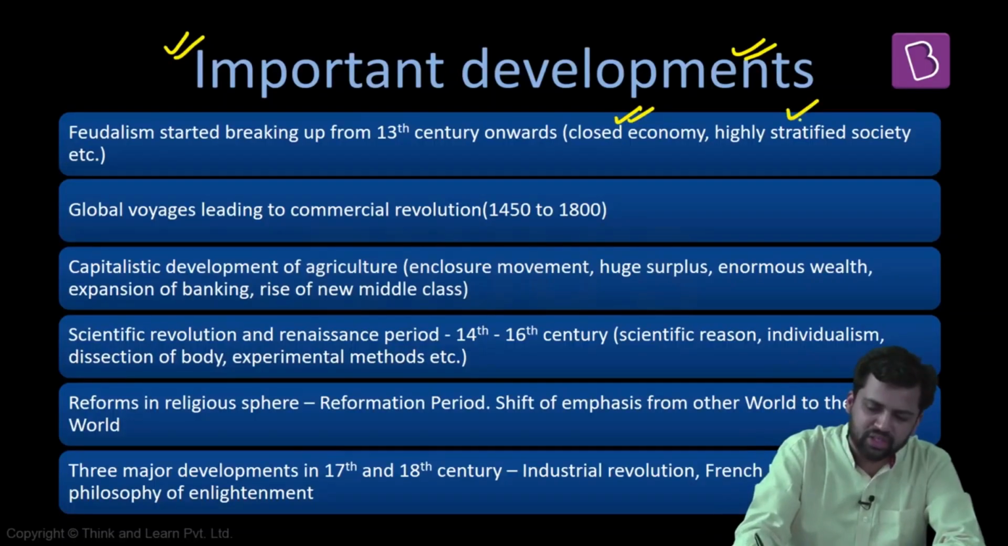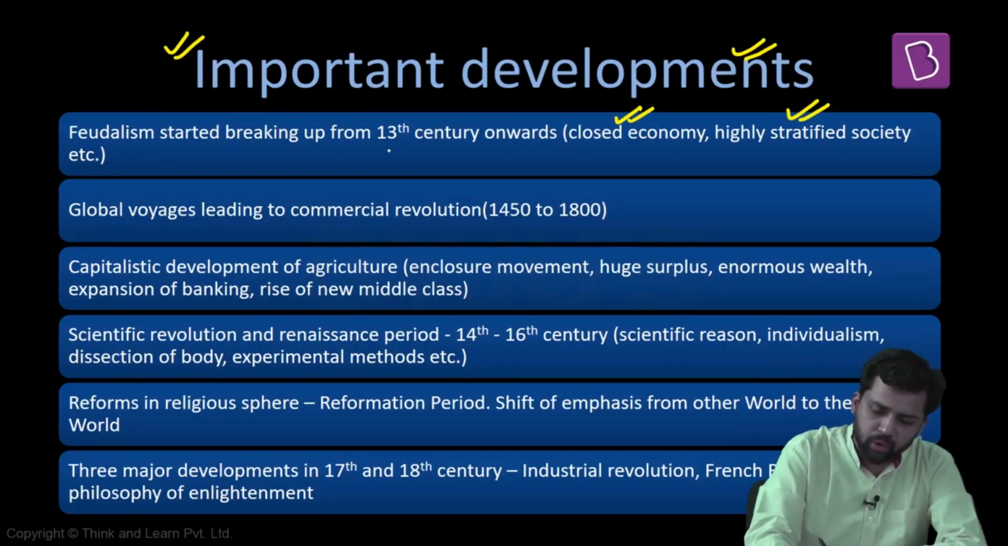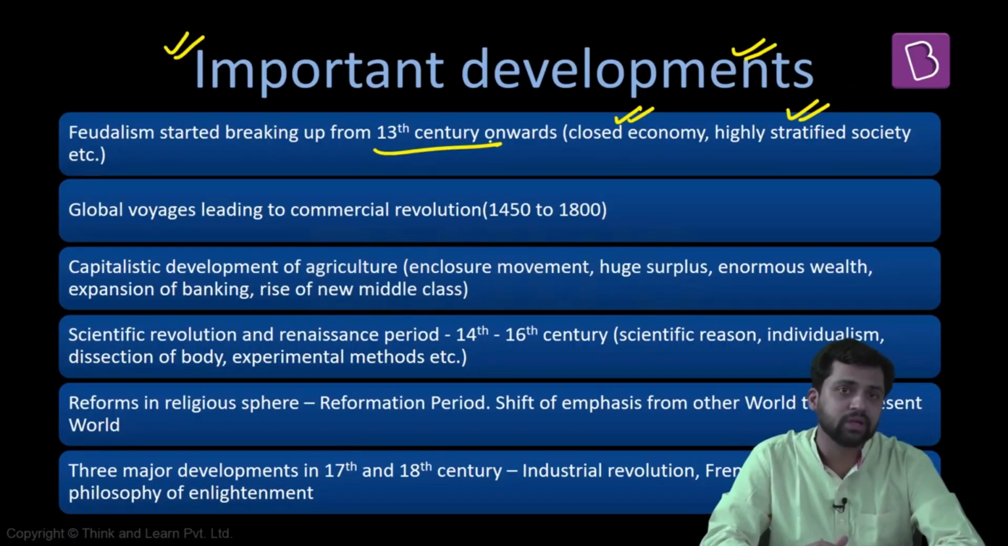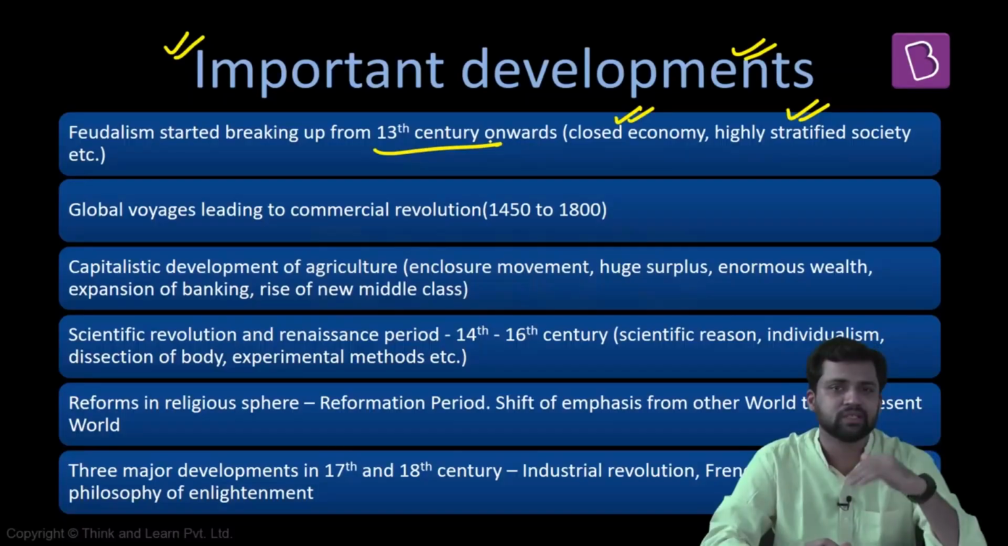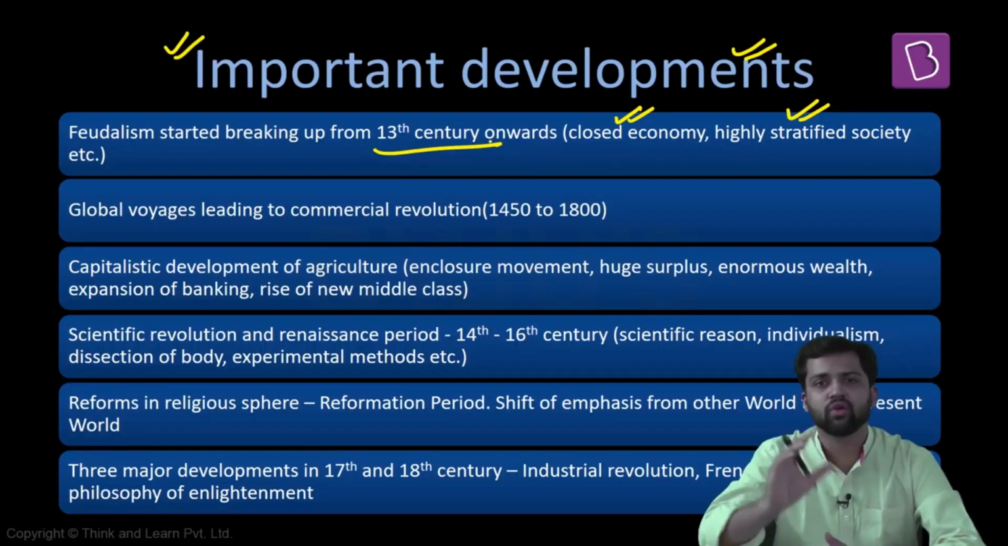The economy was extremely closed. Society was extremely stratified. This kind of society gradually started breaking down from the 13th century onwards. Over a period of time, you will see that there is emergence of capitalism, and this feudal society breaks down. That means the society which is divided along these classes, lords and serfs, gradually gives way to a society which has division along the lines of capitalist and proletariat, industrialist and the worker. And as we study further, you will see how this transition takes place.